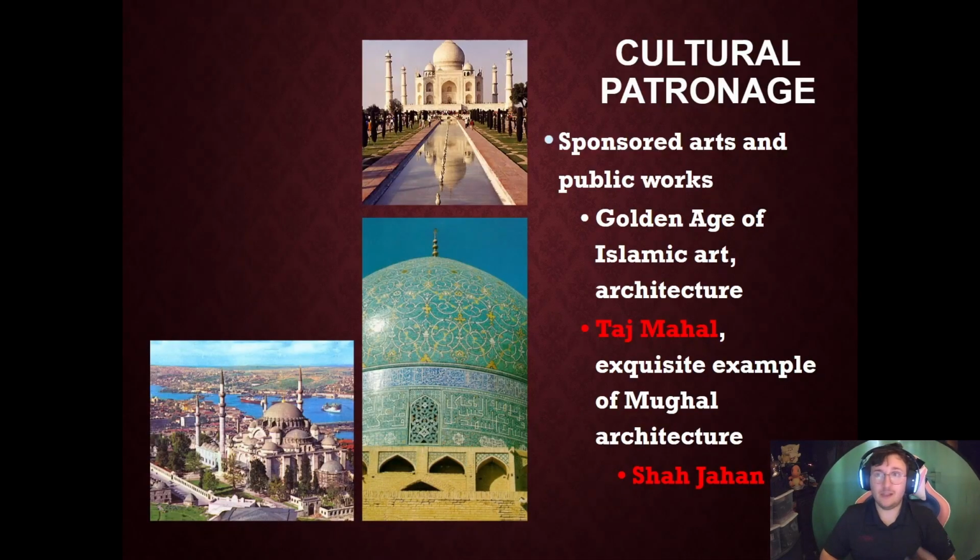Now, this is also going to be the time of cultural patronage, especially in the Mughal and Safavid Empires, and even in the Ottoman Empire, with the building of art and mosques. They're going to sponsor arts and public works. This is going to be considered the golden age of Islamic architecture.